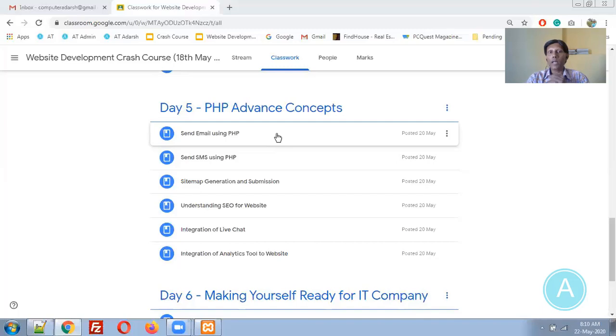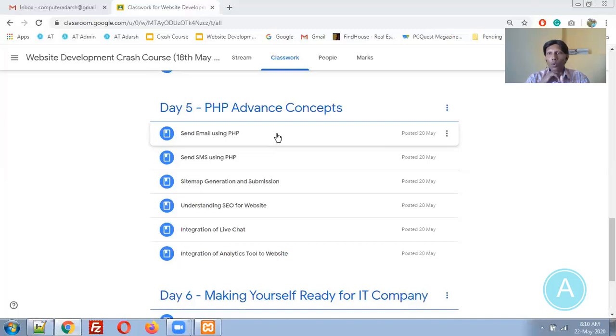Then the next point is understanding SEO for websites. What is SEO? Don't know, sir. Okay. SEO is the method which is essential for each and every website. If you are not doing SEO for a particular website, then the website will not get traffic from the search engines.